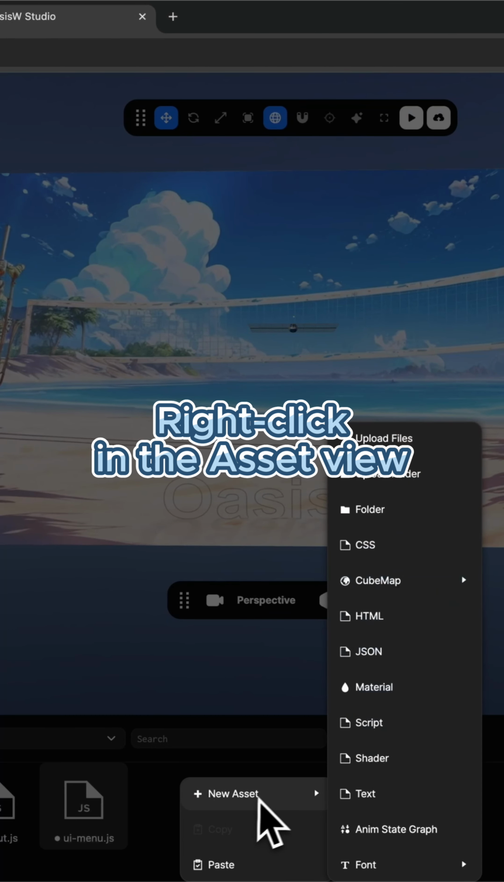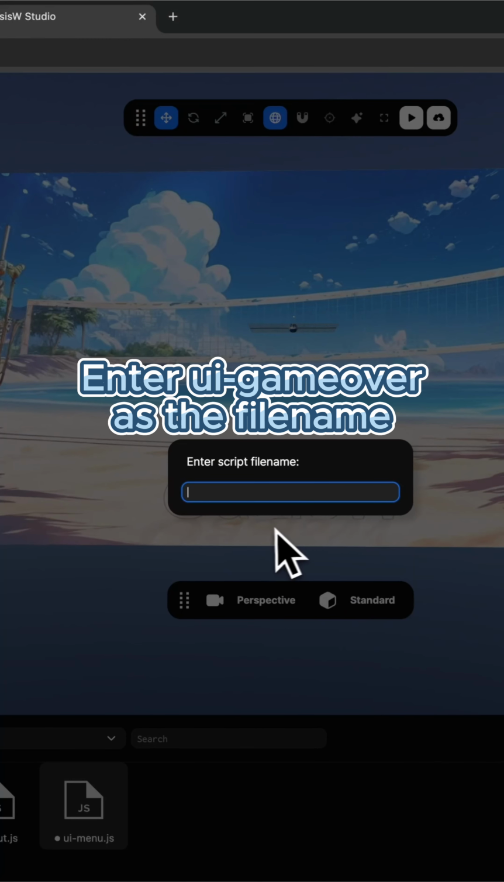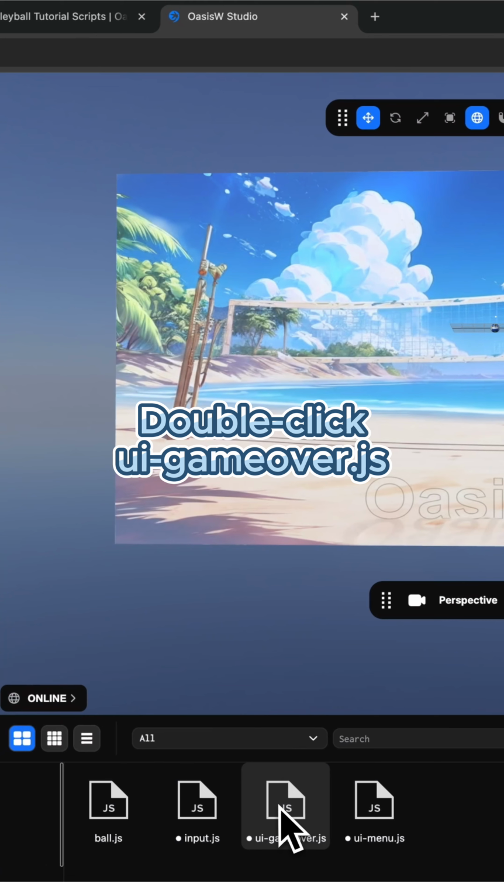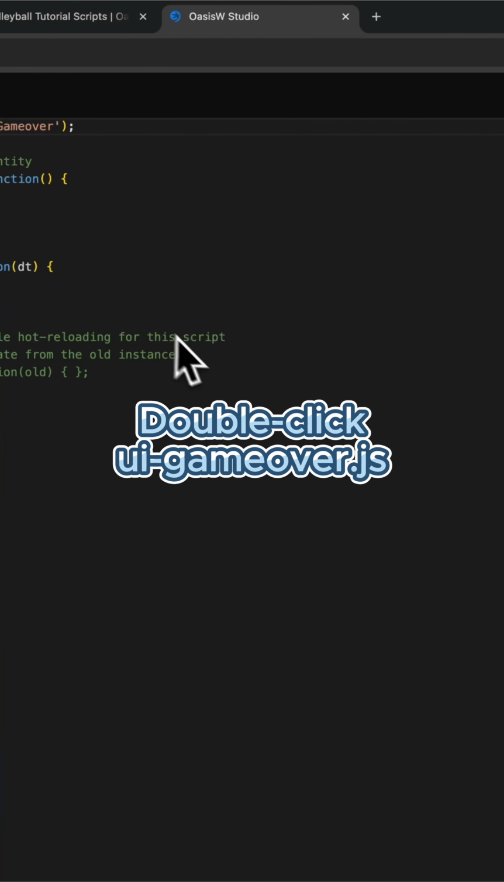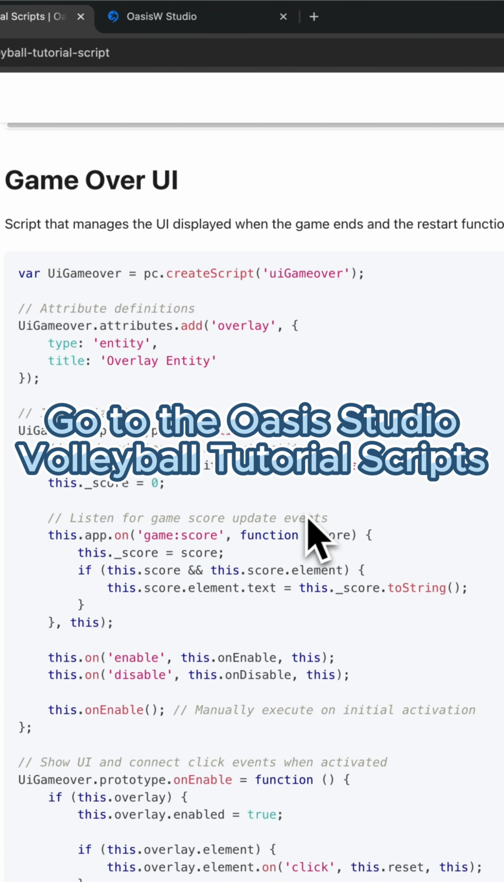Right-click in the Asset view. Click New Asset Script. Enter Ui-Gameover as the file name. Double-click Ui-Gameover.js. Go to the OasisW volleyball tutorial scripts.